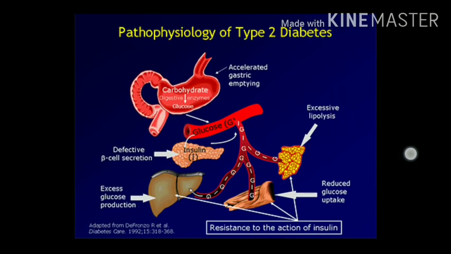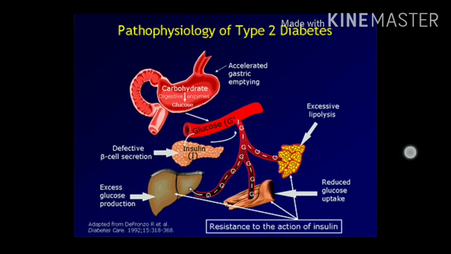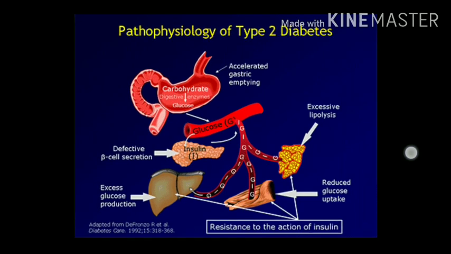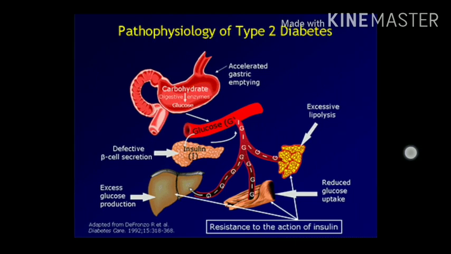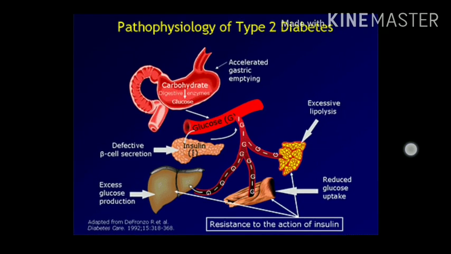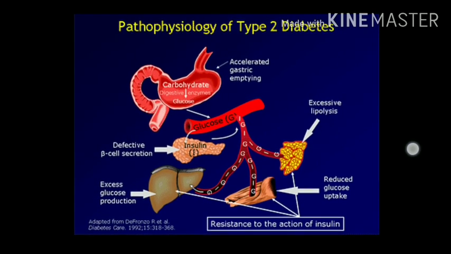There are also some other areas which produce glucose. So it counters the action of those hormones, and it maintains low blood glucose levels. So here the insulin helps